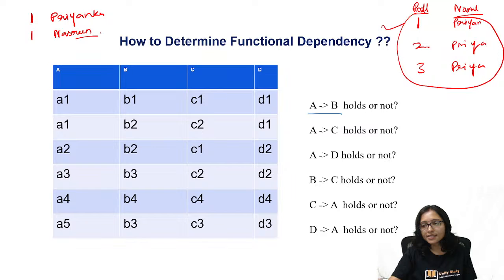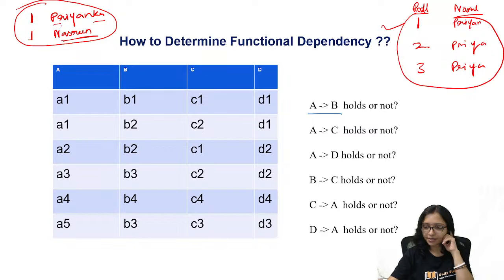Is it possible? Roll number 1 name is also Priyanka, roll number 1 name is also Nazreen. Is this valid? In a class, there will be two roll number 1? Roll number 1 is Priyanka, roll number 1 is Nazreen. This is never possible.